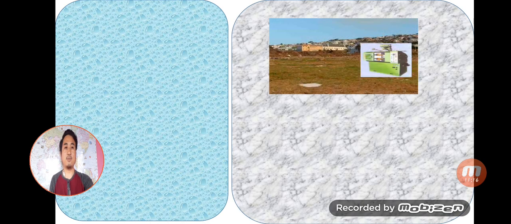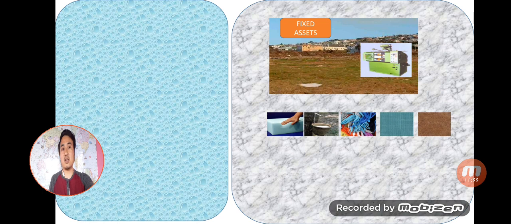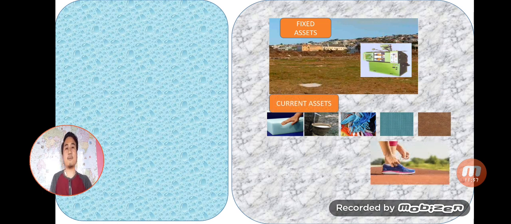So let us see, on the left hand side, I have put the machinery, land, building. Now you know this is called fixed asset. I'm just categorizing it. I'll keep assets on the one side, both the fixed asset and the current asset. So these are all the raw materials to make a shoe, and as I've told you, these are known as current asset.